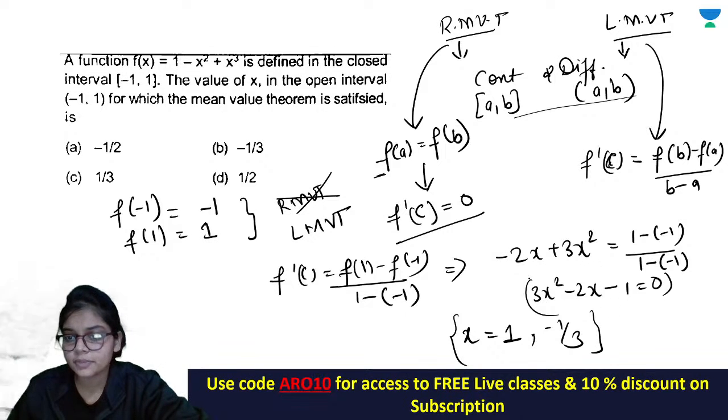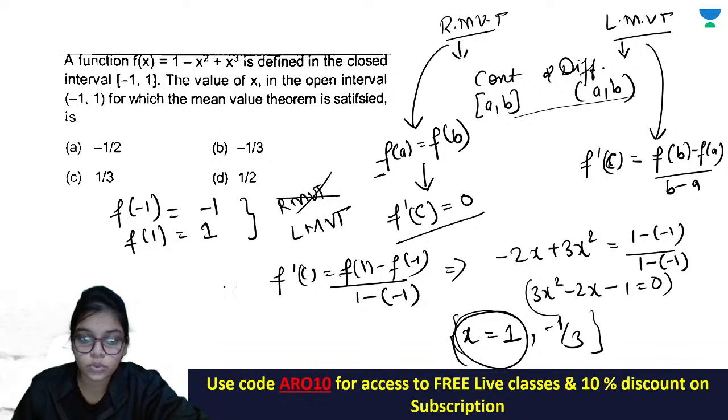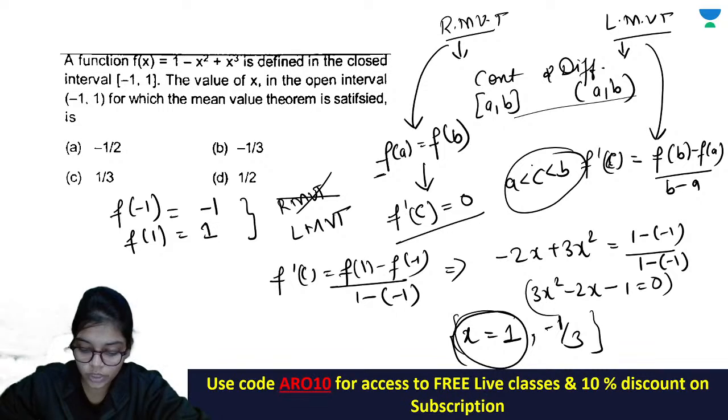You can solve this by splitting the middle term, या जो भी आपको अच्छा लगे, Sridharacharya's method. Now these are the two values, 1 and -1 by 3. You cannot take 1. ठीक है, you cannot take 1 because 1 lies on the boundary, and the value of c is always between a and b. ठीक है, it is not equal to a or b.